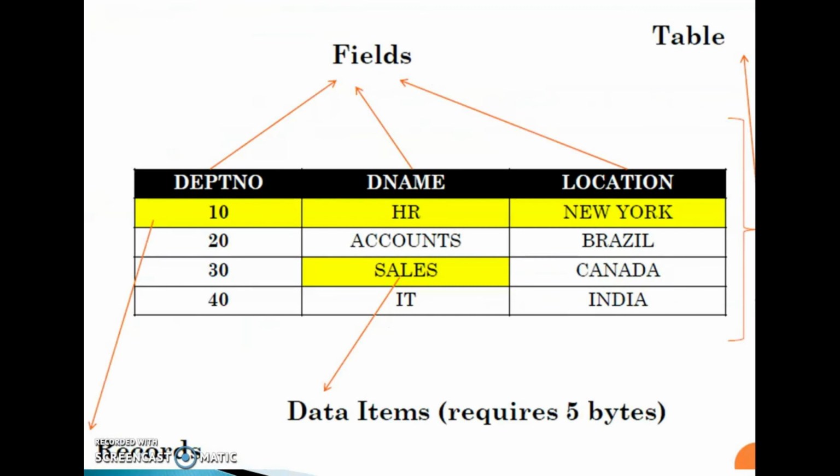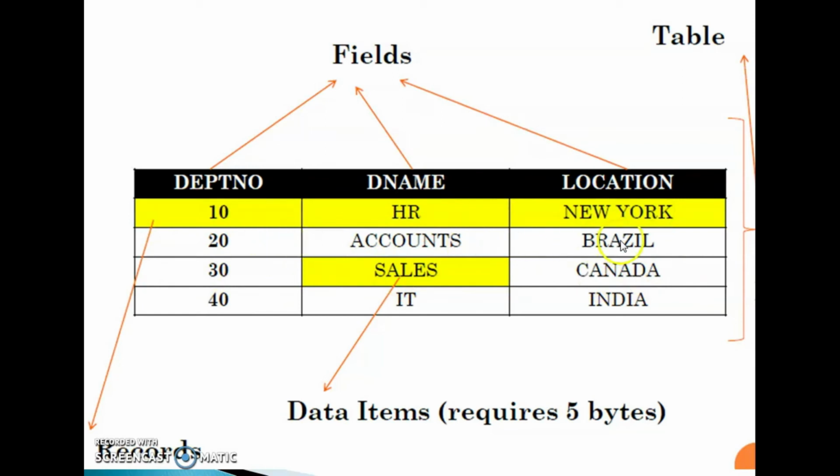Then check this table, department. From this you can see the fields, records and data items. Fields, that is columns, that is vertical alignment. Department number, then department name, then location. These are all fields, vertical alignment. Then horizontal alignment is known as a record or row.